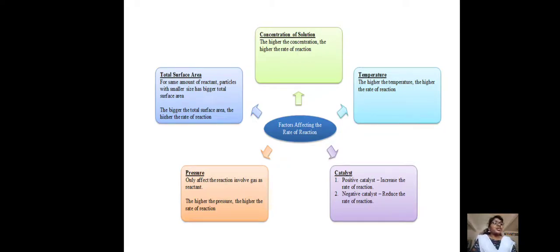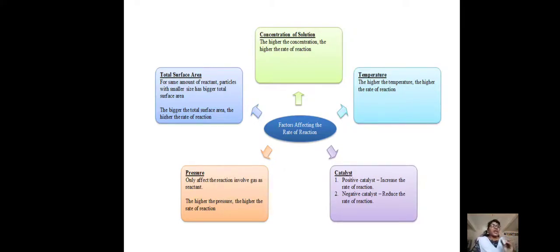And the next factor, temperature. If the temperature increases, the rate of reaction also increases. And the catalyst: if there is a positive catalyst, then the rate of reaction increases, and if there is a negative catalyst, the rate of reaction decreases. And the pressure factor: if we increase the pressure, then the rate of reaction also increases. And the last one, the total surface area. If the surface area increases, the rate of reaction also increases.